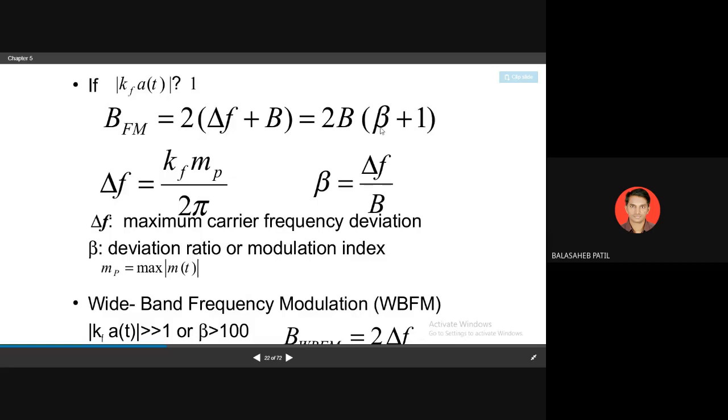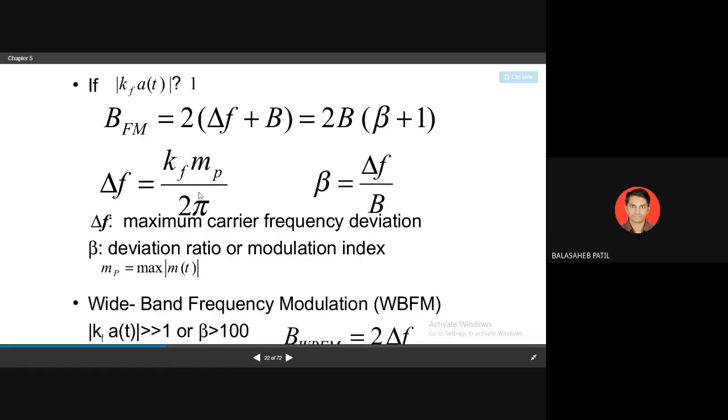What is delta f? Delta f is nothing but the deviation, and deviation is given as kf into mp divided by 2 pi.